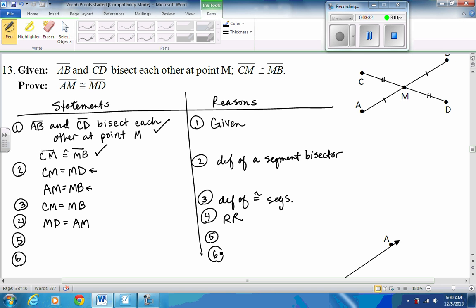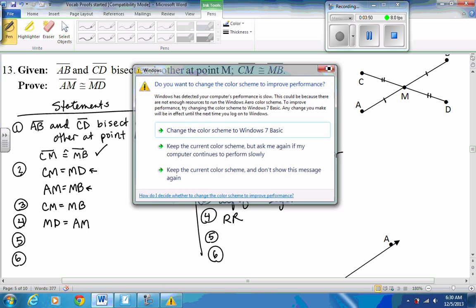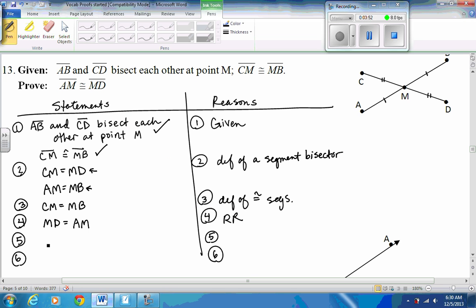We also need to change the congruence, and it doesn't matter which order you do it in. If you want to use S-y-p-e, we need to switch the order now because that would be a property of equality. If you wait to switch the order, you'd end up using S-y-p-c because you'll end up with congruency. But I think I'll switch the order first. So what I'm going to do is change this order here. The measure of AM equals the measure of MD. That's symmetric property of equality.